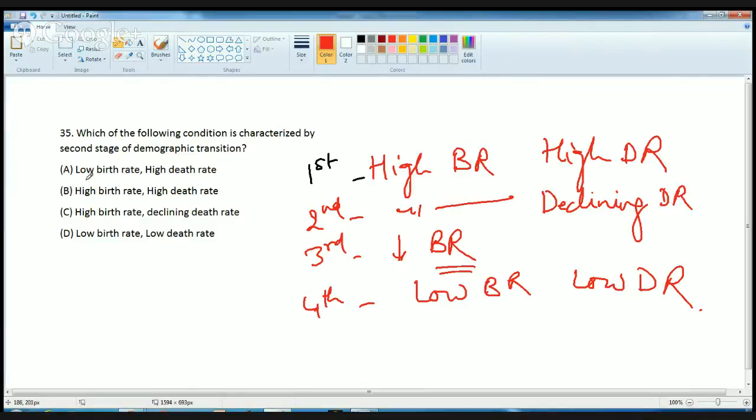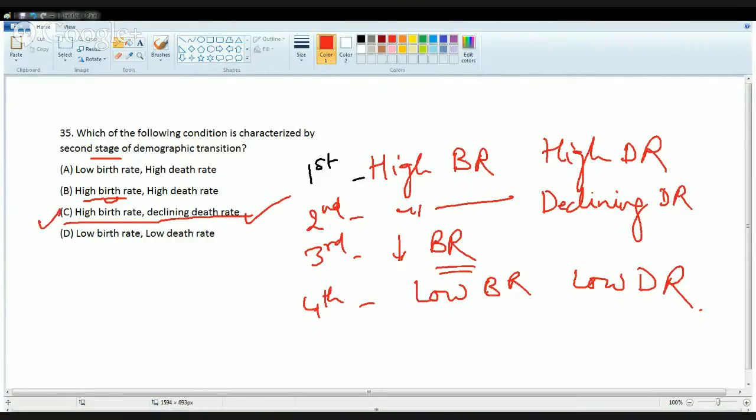As per this, the second stage has high birth rate and declining death rate. So that's the correct option C in this case.